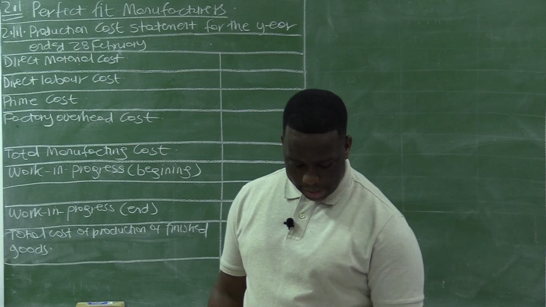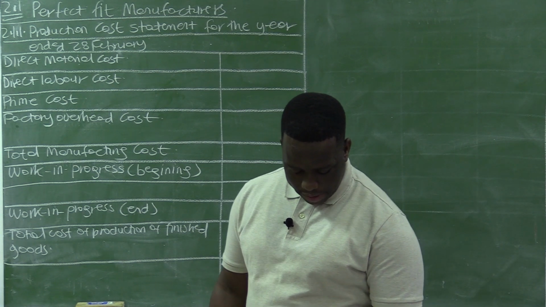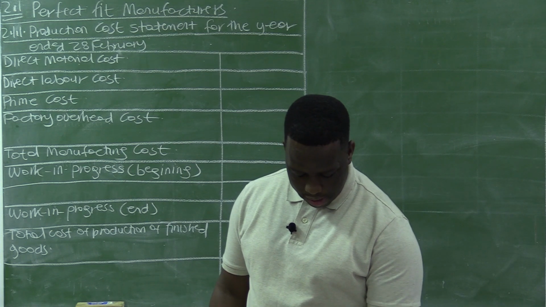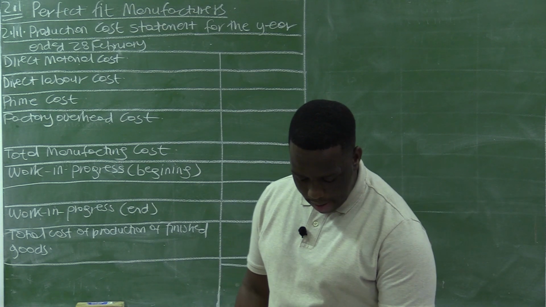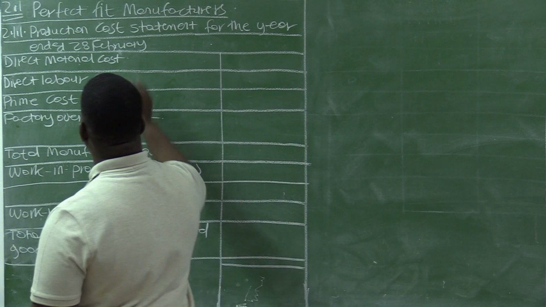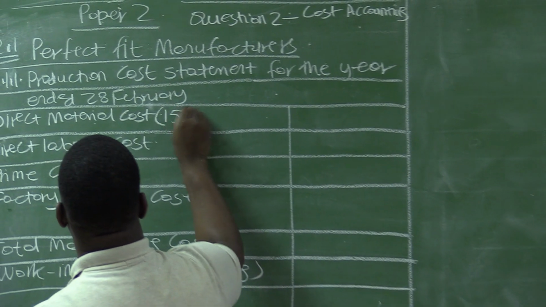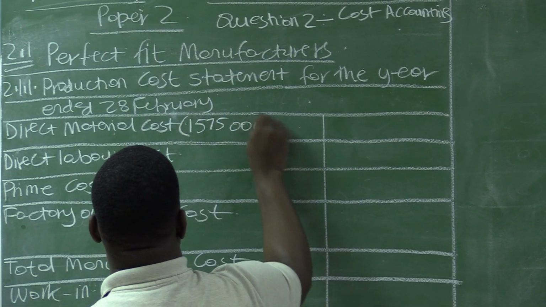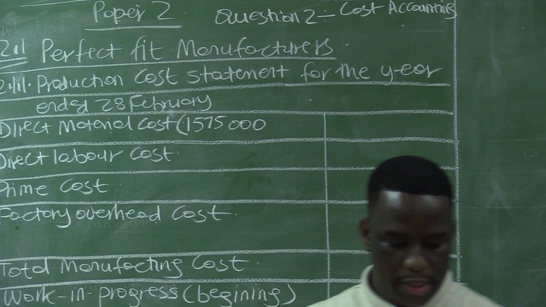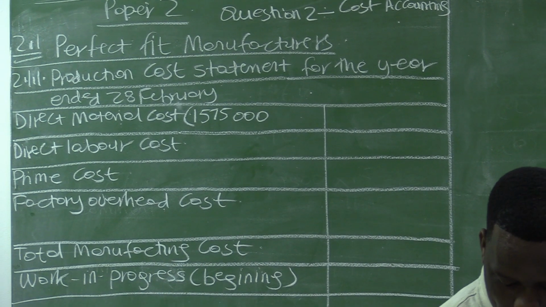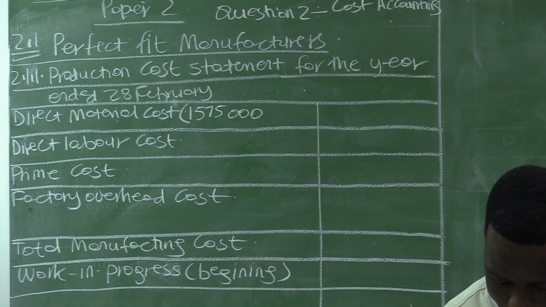Some errors were made. The first cost is direct material cost, and the direct material cost given here in the question paper is 1,575,000. And there are some errors and omissions here.